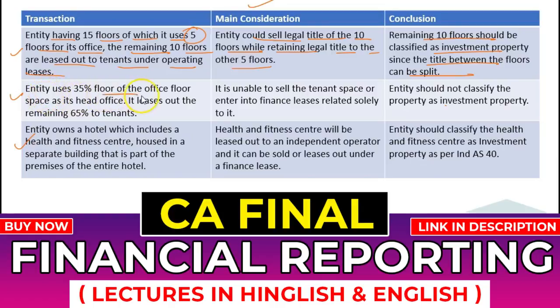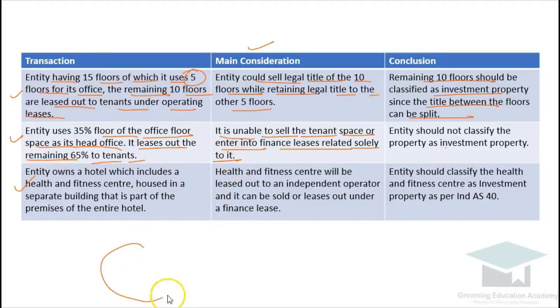Entity uses 35% of the office floor space as its head office and leases out the remaining 65% to tenants. So now again there's an office floor space in which 35% is used for the purpose of running the head office and the rest is leased out to some tenants, to a third party. And it is clearly given that it is unable to sell the tenant space or enter into a finance lease related solely to it, meaning thereby there are some temporary partitions in the property itself. Legally you cannot dispose of a particular part, you need to dispose of the entire part.